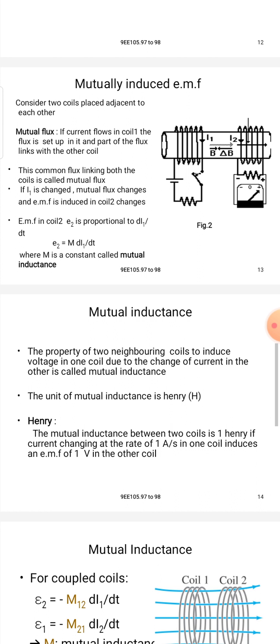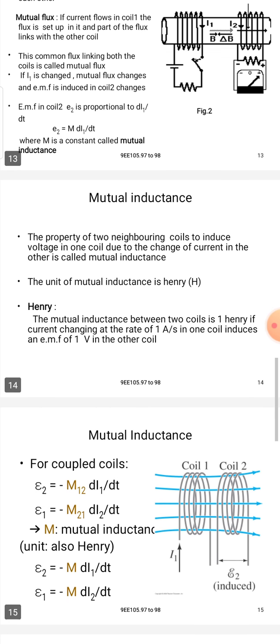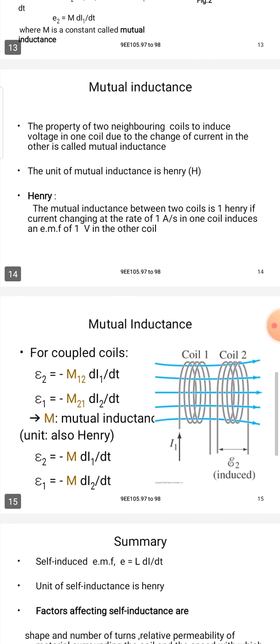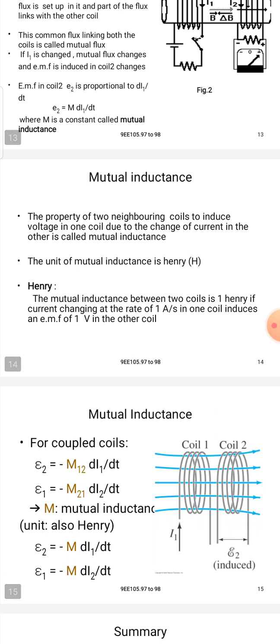The EMF in coil 2, that is E2, the induced EMF, is proportional to di1 by dt. That is, E2 is equal to M into di1 by dt, where M is a constant called the mutual inductance. So the induced EMF in the second coil is E2 equal to M di by dt. Now the mutual inductance definition.